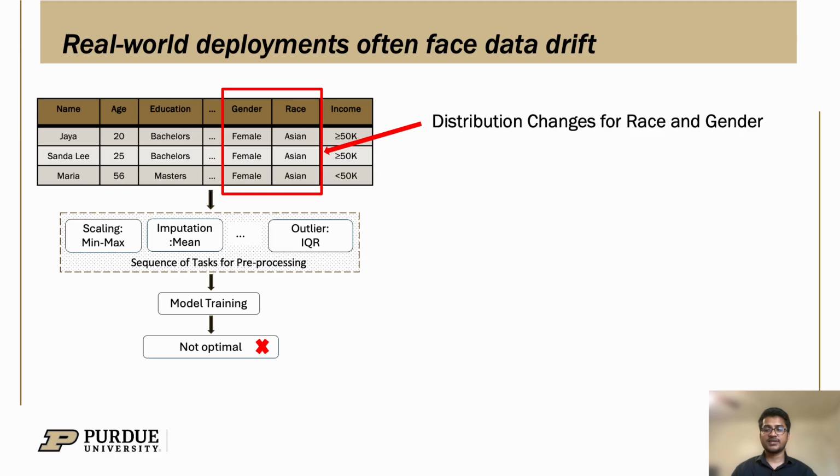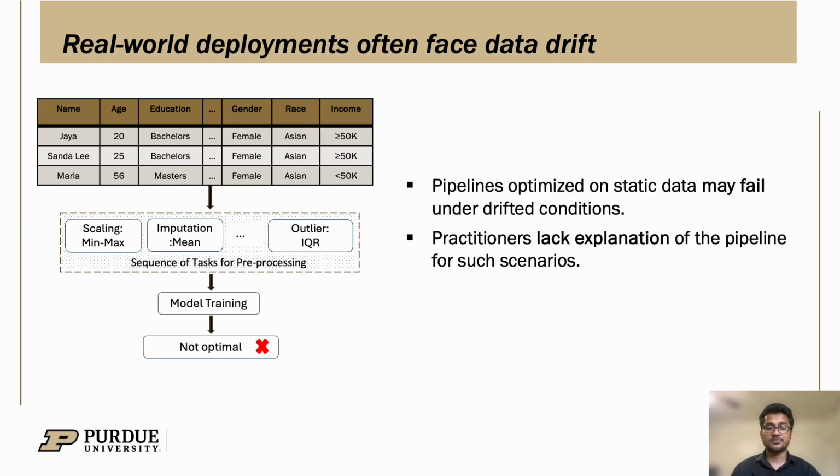And this is a very common phenomenon in the field of machine learning because datasets often face adverse scenarios and data changes over time. There are a bunch of studies that address data drift from a model-centric point of view, but the core issue is that existing works give no explanation of why the pipeline fails or what modification could make this pipeline pass.